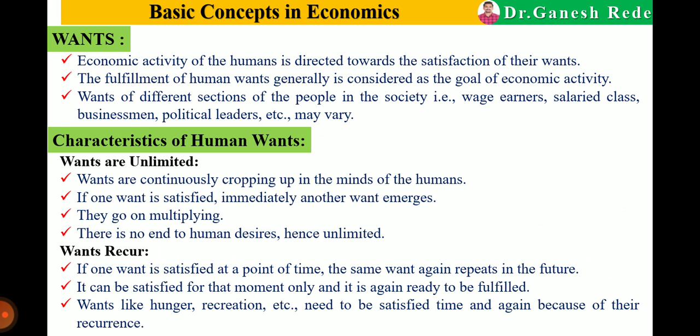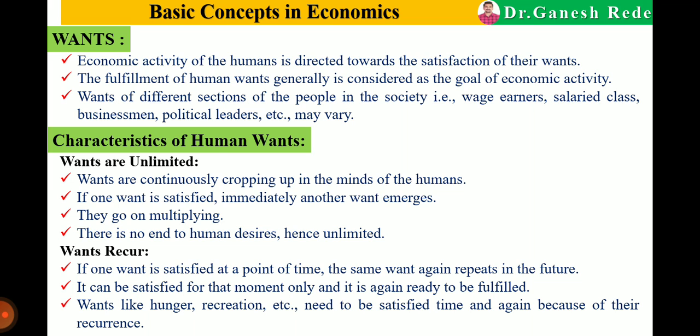So the target of every economic activity is to get satisfaction, to complete the human wants. The fulfillment of human want is generally considered as the goal of economic activity.